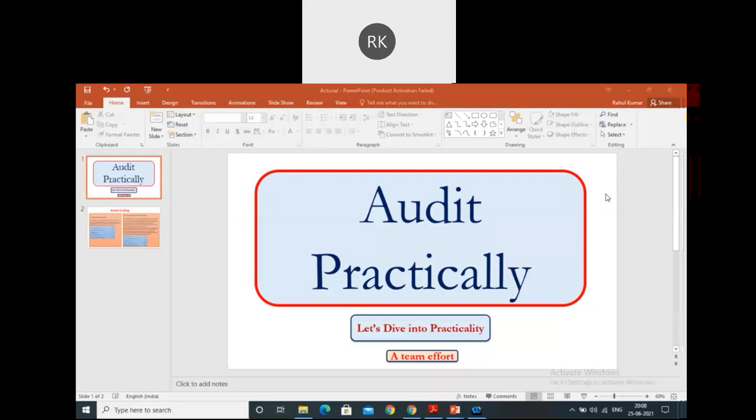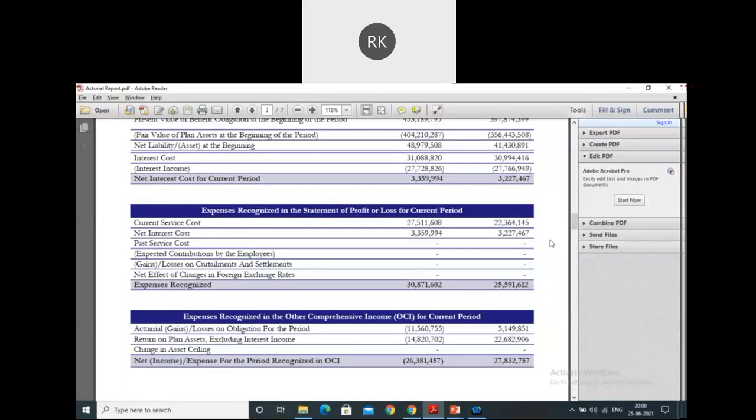All those things we discussed in the previous session. Today we'll continue further, and I'll start with the portion where we left off in the last session.